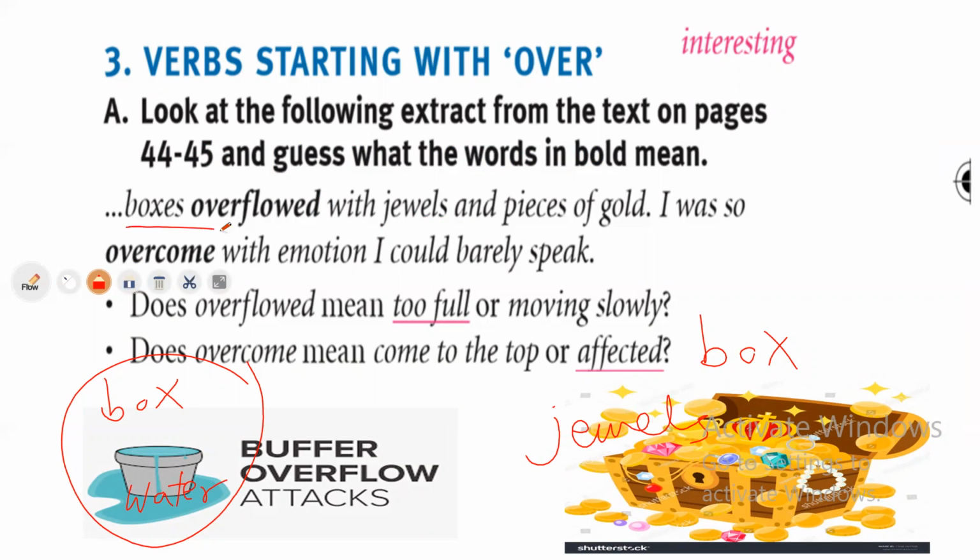The boxes are overflowed with jewels. What does the word overflow mean? You fill something until it's very full. So the jewels came out of this box, and this happens to the liquid. What happened to the liquid? The container is full of water, then it came down, it's to the top. So it was full more than usual. So the boxes overflowed with jewels and pieces of gold.